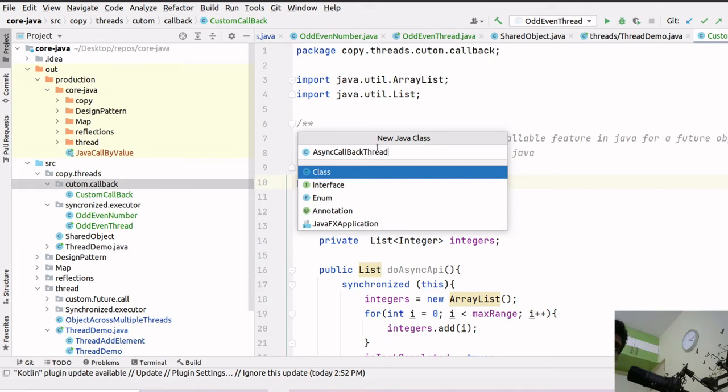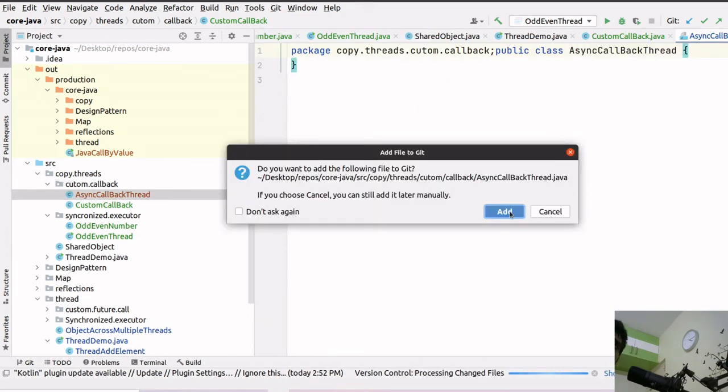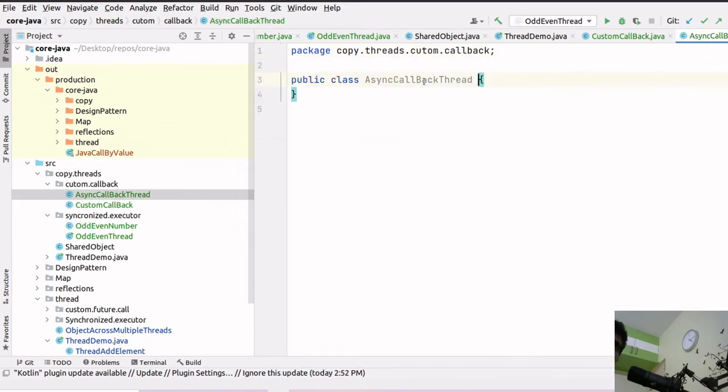Let me write a complete name, async callback thread. I will prefer the name callback here, so it's easy to understand. Callback means it will wait for the response.